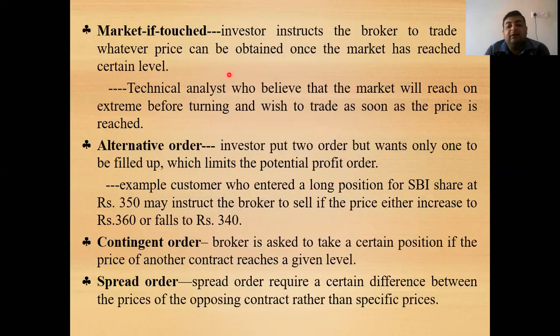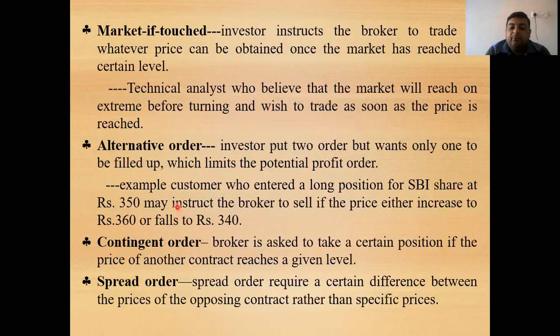For example, technical analysts who believe that the market will reach an extreme before turning wish to trade as soon as the price is reached. So as soon as the price is reached, he will execute the trade. Next is the alternative order. This is when the investor puts two orders but wants only one to be filled, which limits the potential profit.